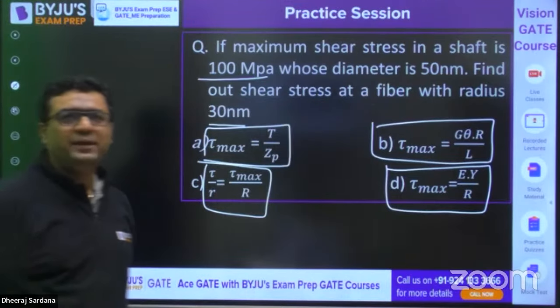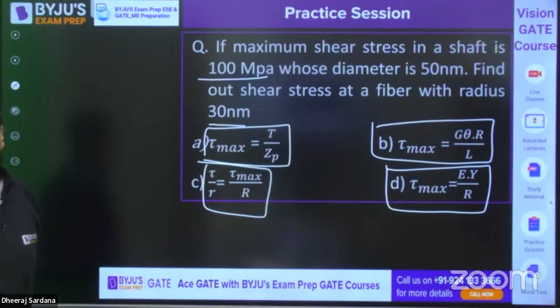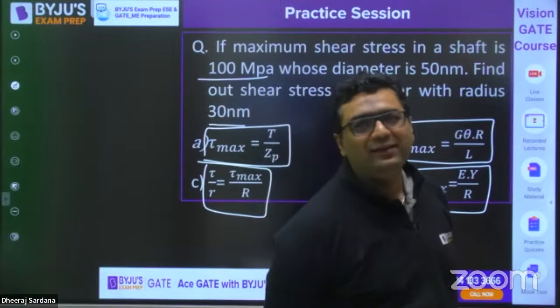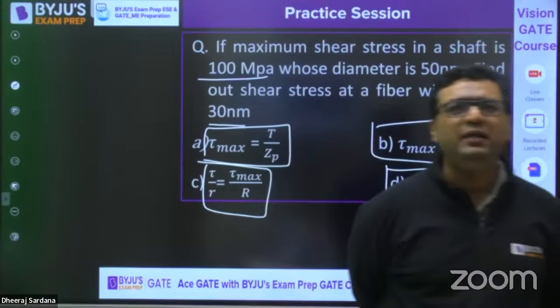Hari is saying B is the answer. Okay. Think carefully before answering, brother, Akash is also saying B. Yes, obviously R will be D by 2.